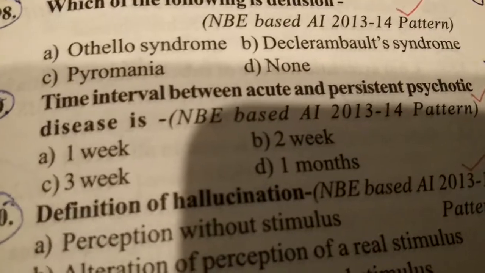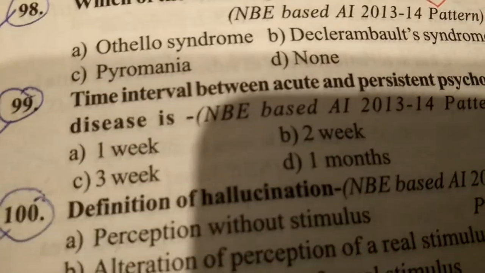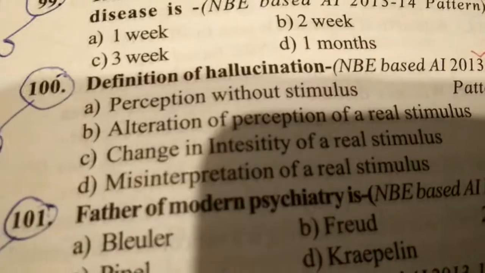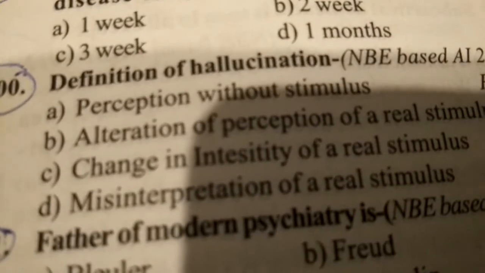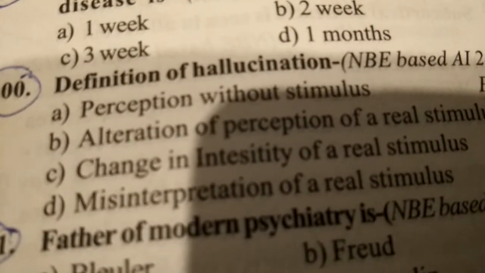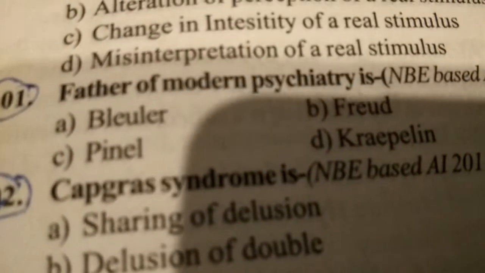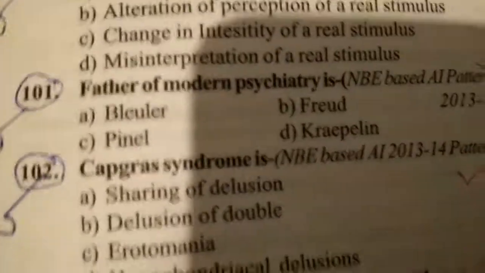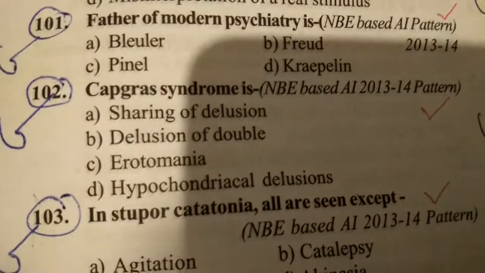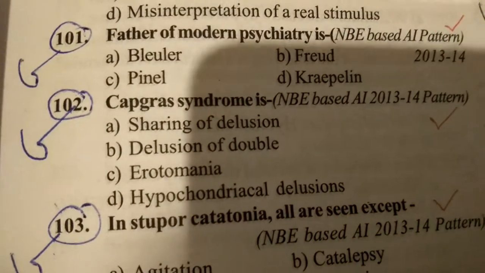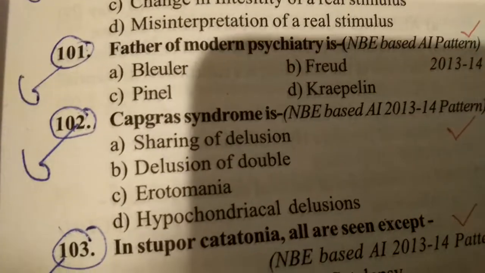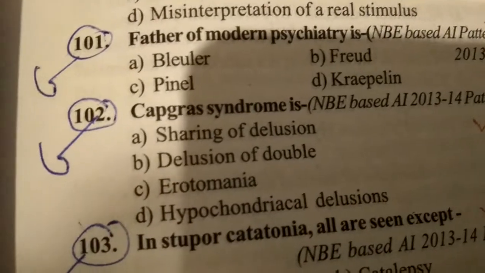The time interval between acute and persistent psychotic disease is, 99, answer here is 1 month. Definition of hallucination is perception without stimulus, A answer is right. Modern psychiatry father is Pinel, 101. Capgras is sharing of delusion? No, Capgras is delusion of doubles. It's known as Capgras.